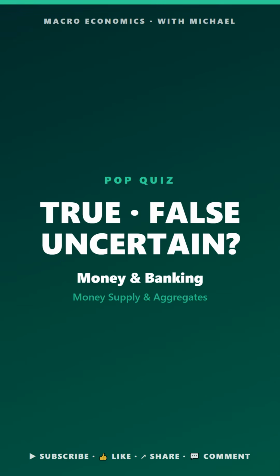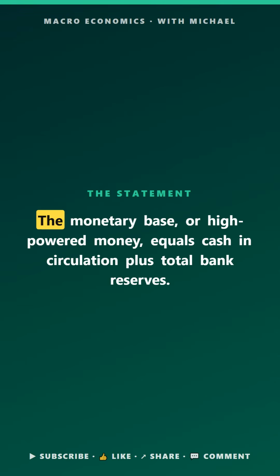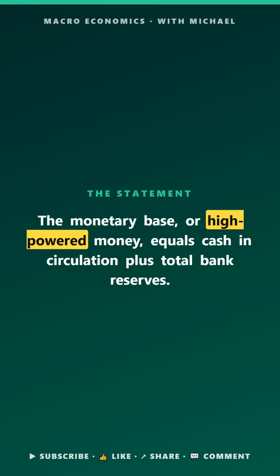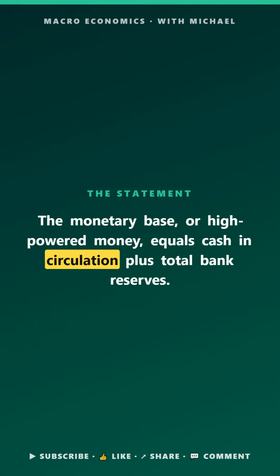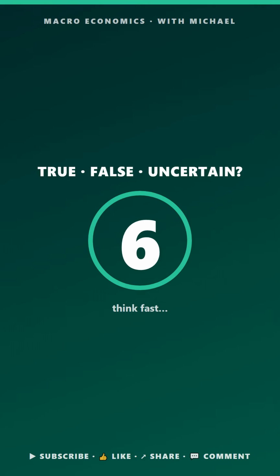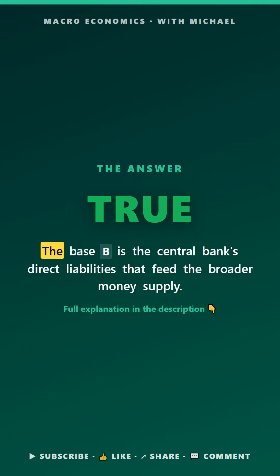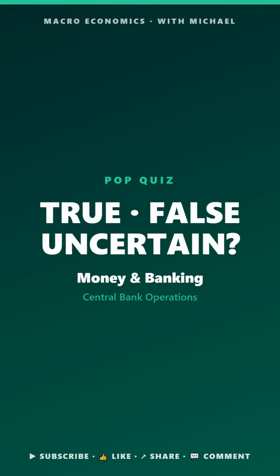Macro pop quiz. Money and banking. True, false, or uncertain. The monetary base, or high-powered money, equals cash in circulation plus total bank reserves. The answer is true. The base B is the central bank's direct liabilities that feed the money supply.